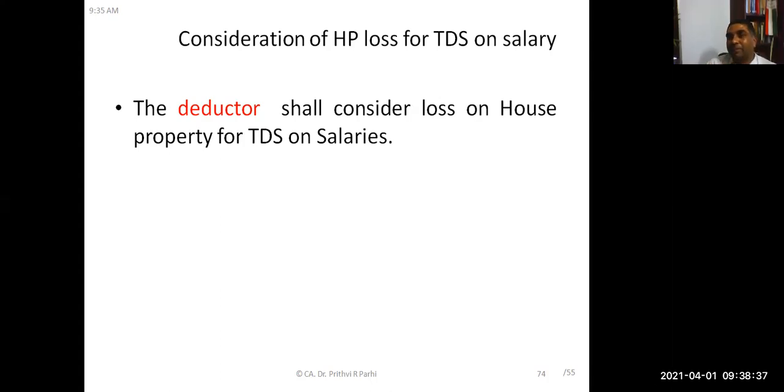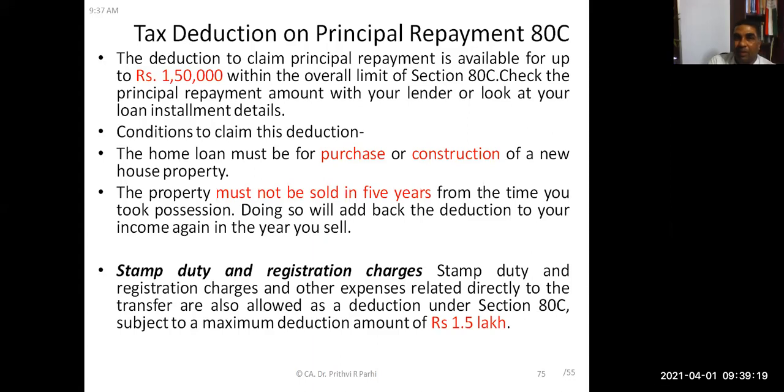Let me explain this. Suppose an employer is paying 10 lakh rupees salary to the employee. The employer is supposed to deduct tax at source on that 10 lakh rupees. But if the employee gives a declaration that he has a loss of 2 lakh rupees from house property, not business loss, then the employer has to consider that loss. While deducting, he will not deduct on 10 lakh rupees; he will take 10 lakh minus the house property loss of 2 lakh, and on 8 lakh rupees he has to deduct tax at source. Is it clear? Yes sir.